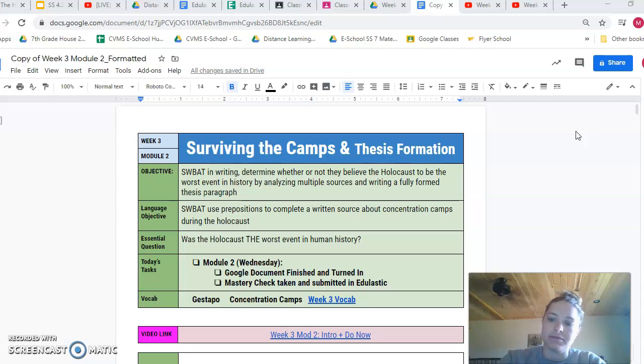And so we talked about counterclaims yesterday, and now today we're going to be moving on to how to put that in the thesis. First thing though, our objective. Students will be able to, in writing, determine whether or not they believe the Holocaust to be the worst event in history by analyzing multiple sources and writing a formally formed thesis paragraph.